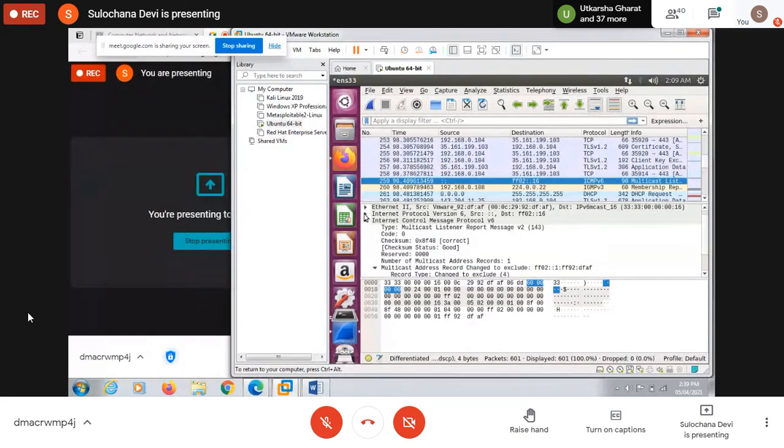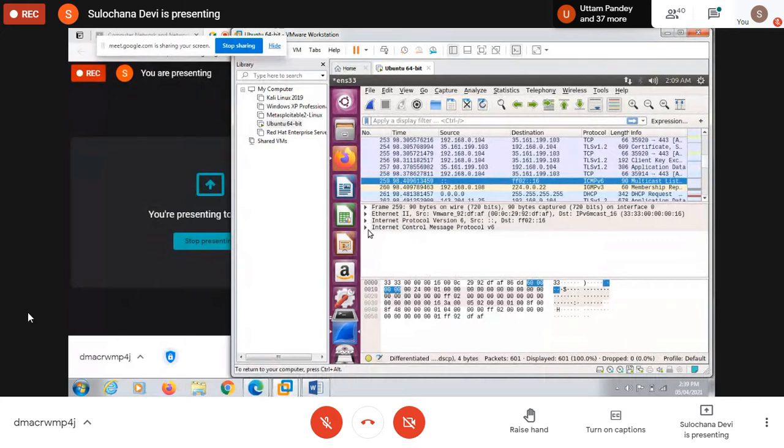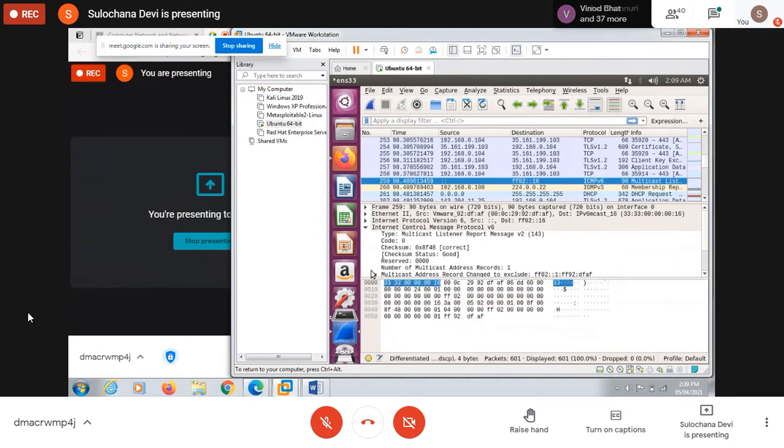Then along with this we are using IPv6. So this is the header format of this ICMPv6. This is type, code, checksum, reserved bit, then multicast record, and multicast address record. So this is the content you can see here.